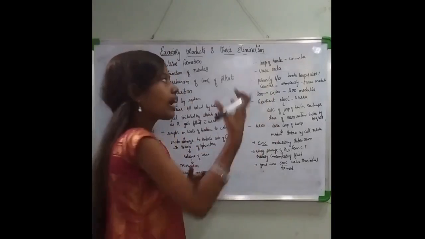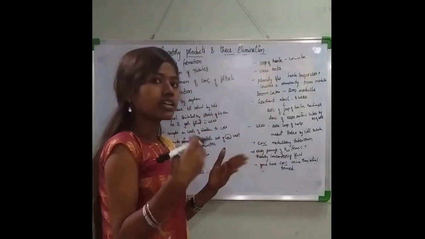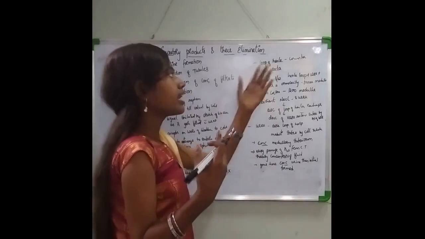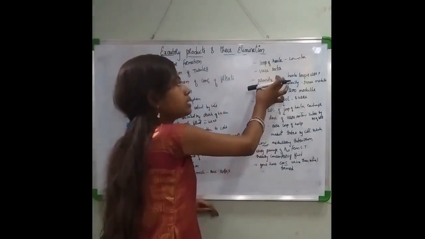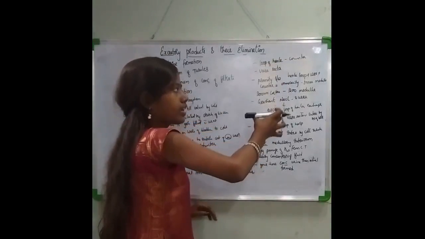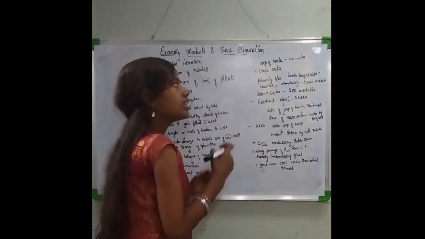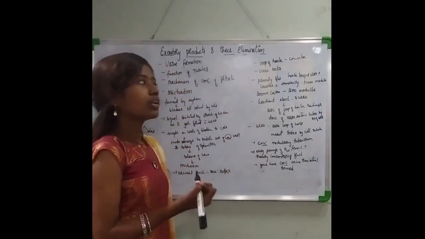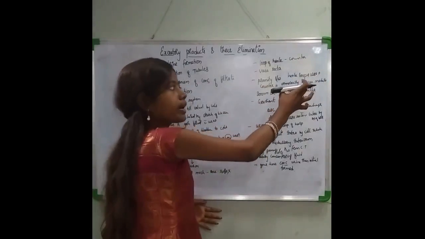The same thing happens with the vasa recta. It also has two limbs and the flow is again in the opposite direction, which again helps in the maintenance of the counter current mechanism. So the proximity between the loop of Henle and vasa recta, along with this counter current mechanism, helps in the maintenance of osmolarity in the inner medullary part of the kidney.